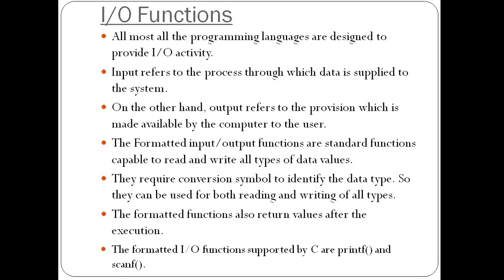Now next, IO functions. IO stands for input or output. Almost all programming languages are designed to provide IO activity. Every programming language has its own input and output functions to display the result. So what is the meaning of input and output? Input means you take the value from the user, and output means you show the result to the user on a screen. Every programming language has its own syntax for input and output functions. So the C programming language also has its own input output functions for taking input from the user and displaying the output to the user.